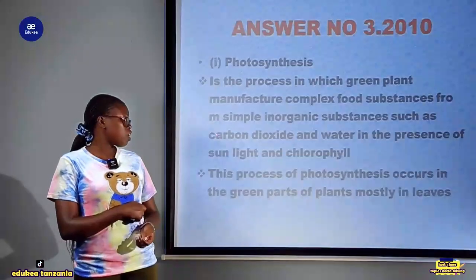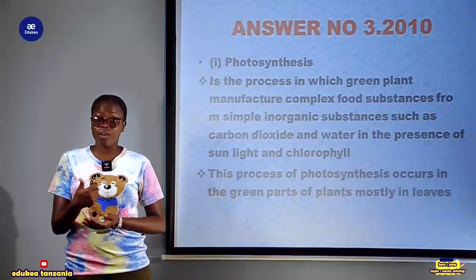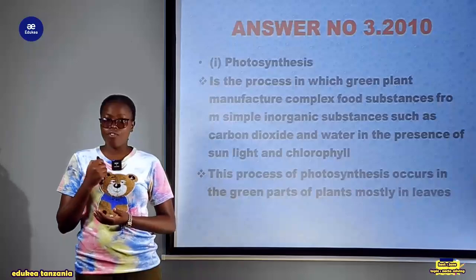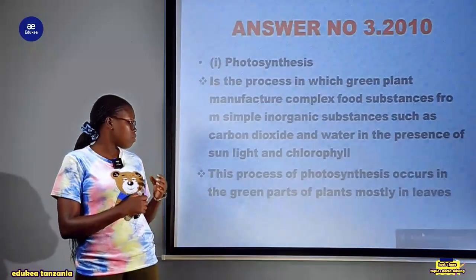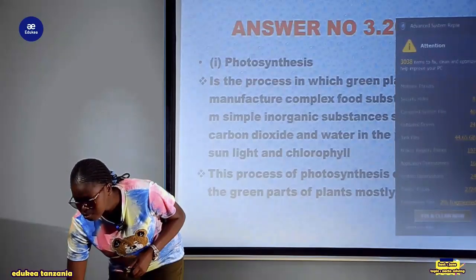So these are the raw material. Carbon dioxide and water, these are the raw material for photosynthesis. Out there we have already solved one part of the question we have been asked. The second one, this process of photosynthesis